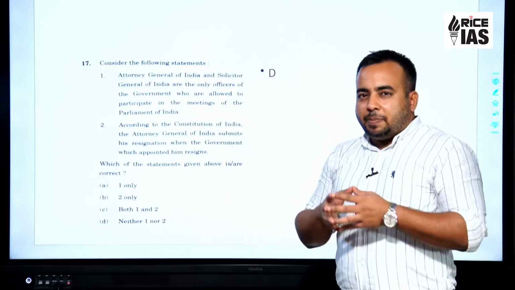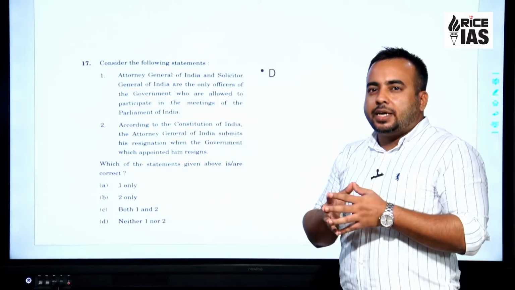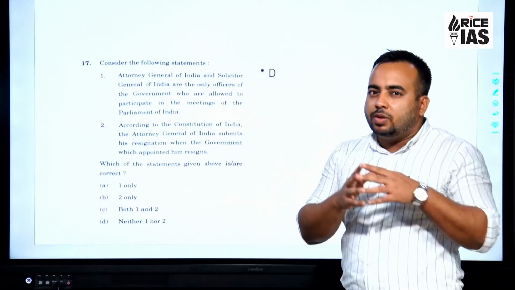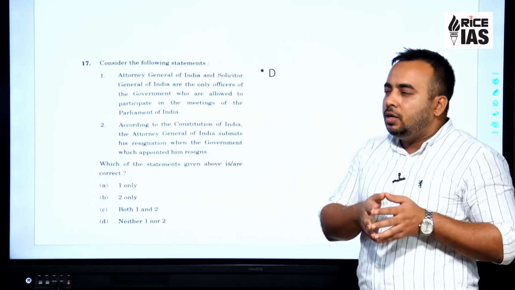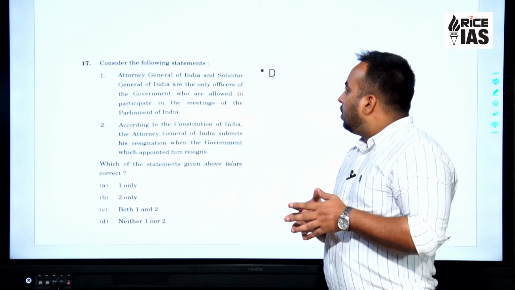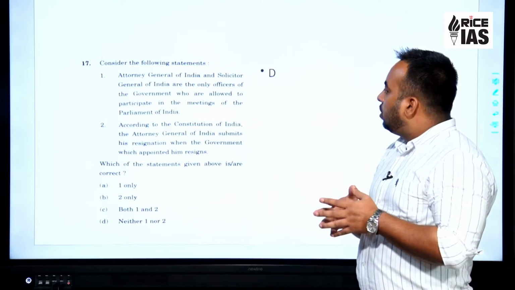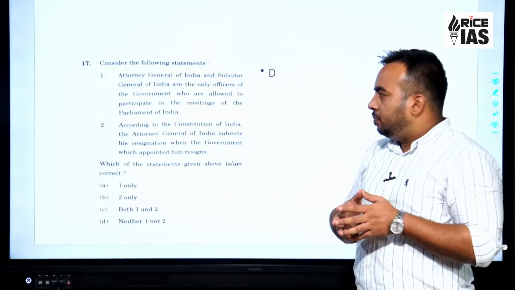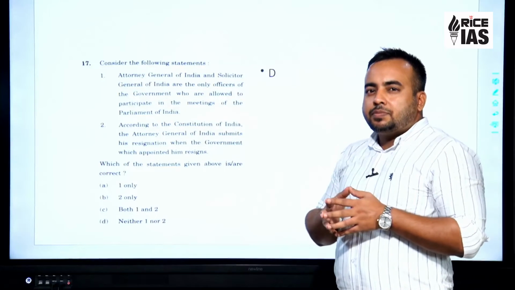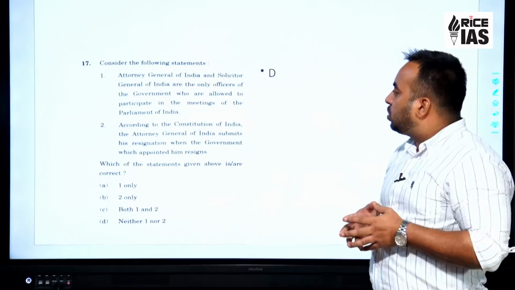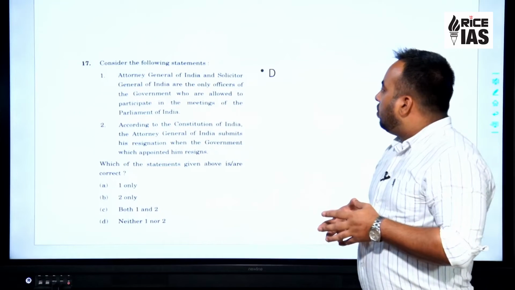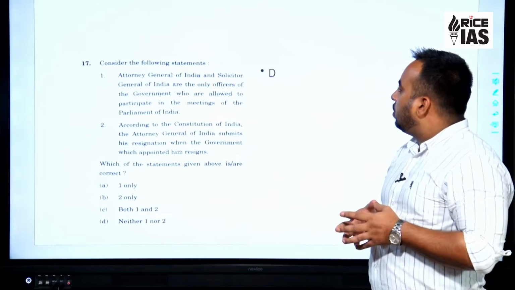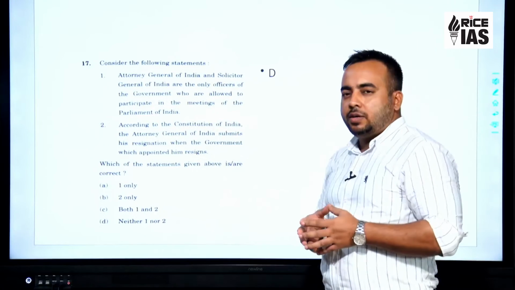They can discuss, debate, participate, but they cannot vote. They even have the permission of the Constitution to participate in the parliamentary committees' proceedings also. But such power has not been given to the Solicitor General, only the Attorney General.